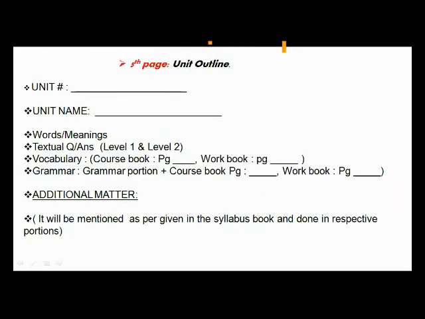Okay, now, this is the fifth page, that is your unit outline. How will you maintain it? So you have to take a screenshot of this page.